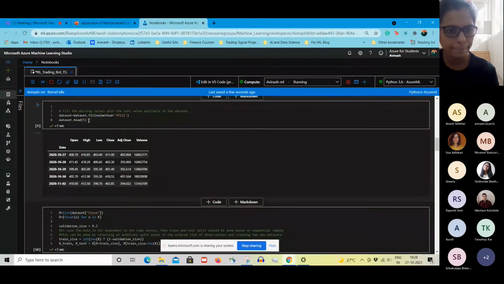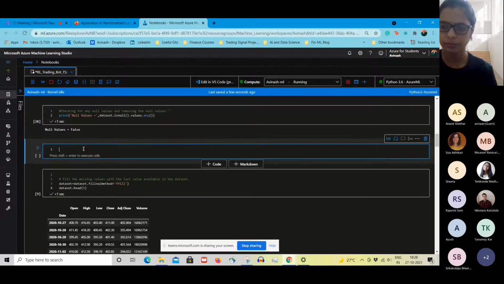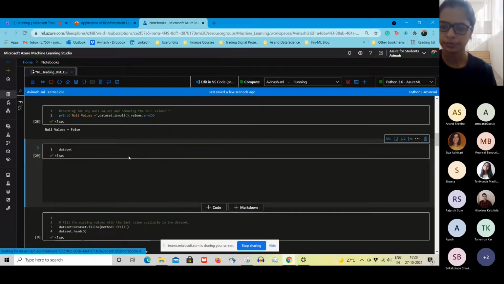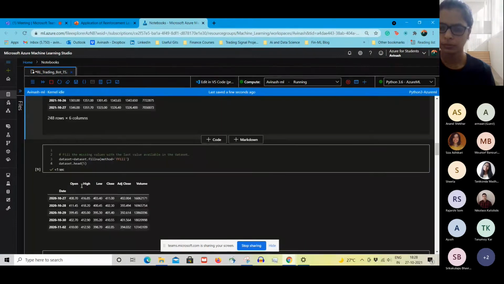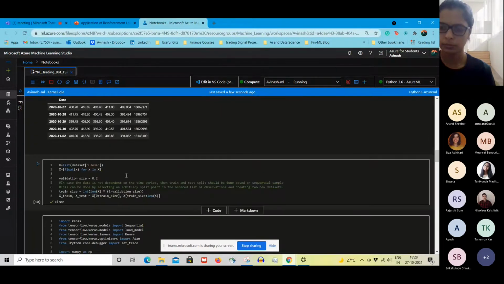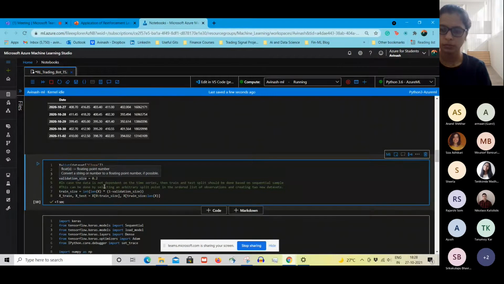We just want to see that we have 248 rows. Okay, it's fine. So from here we start our training. For the training, we need to split the data. We are going to split the data into an 80%, 20% split.